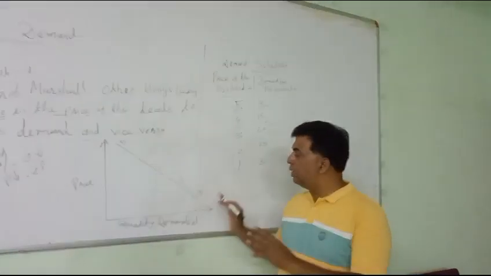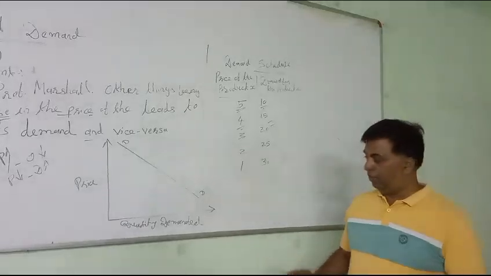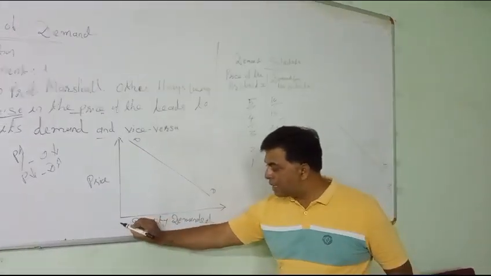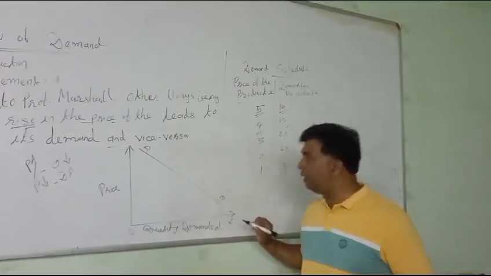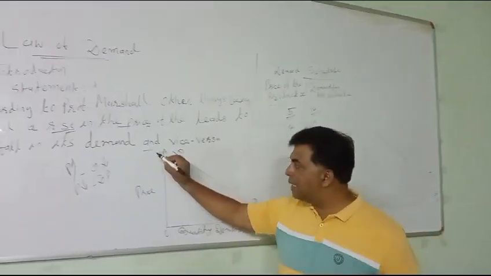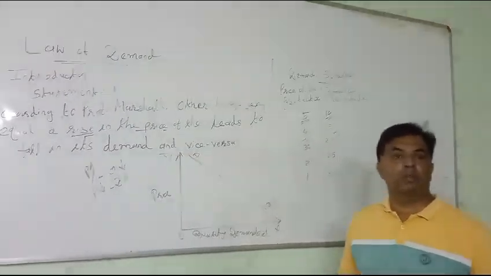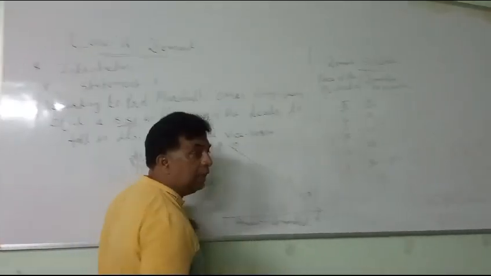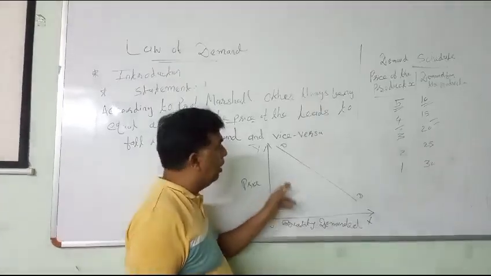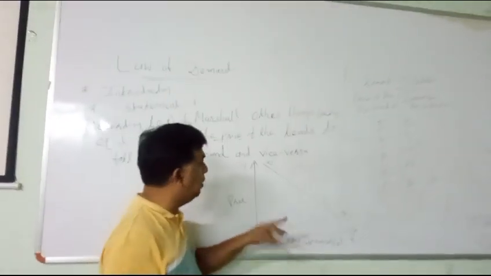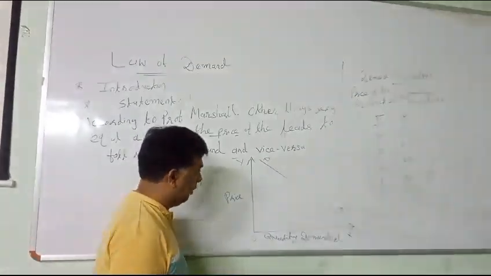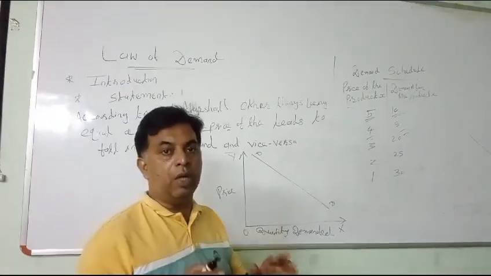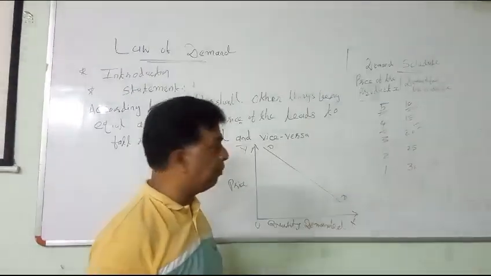Now we can explain the same thing with the help of a diagram. Here you can observe x-axis represents quantity demanded, y-axis represents price of the product. And this demand curve DD indicates functional relationship between price of the product and demand for the product. How can we understand law of demand with the help of a graph?